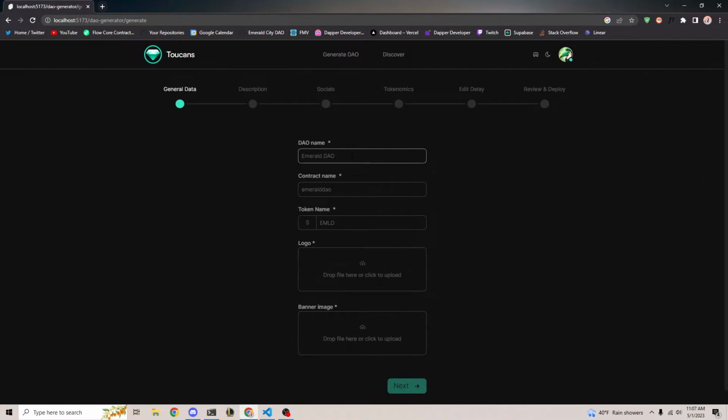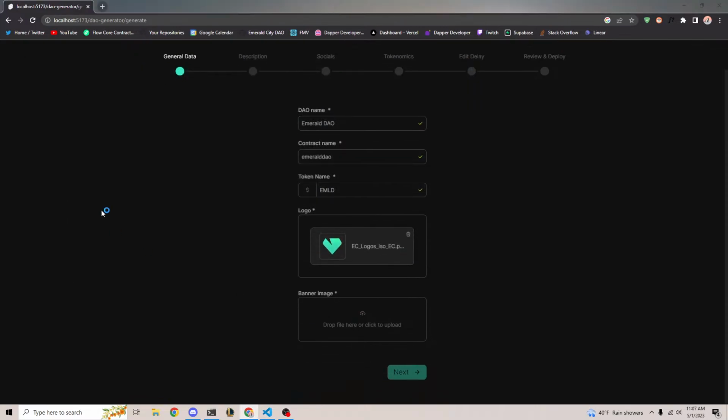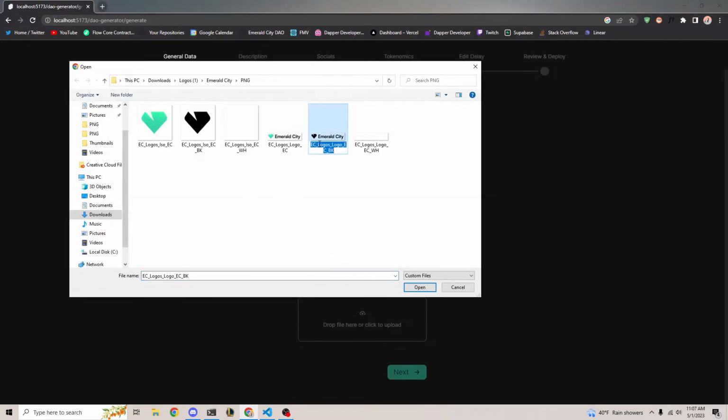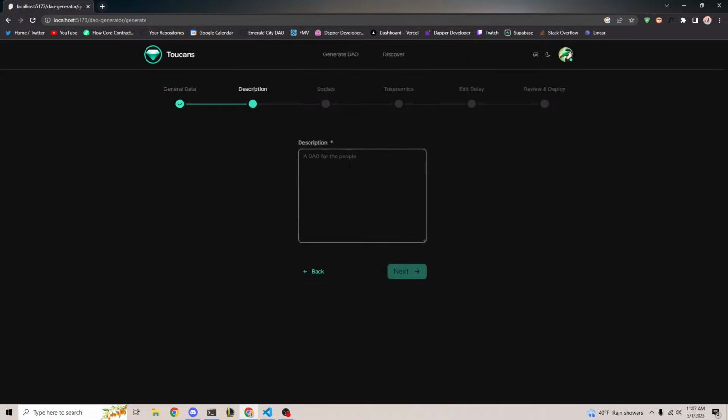So let's go to generate a DAO. This is where you create your DAO or your project. So I'm going to just create Emerald DAO. And my token name is going to be Emerald, EMLD. Now for the logo, I'll just click our logo, and for the banner image, I'll just put a random banner image. We're going to work on giving you better requirements for what these two should be, but for now, these are just inputs for your logos.